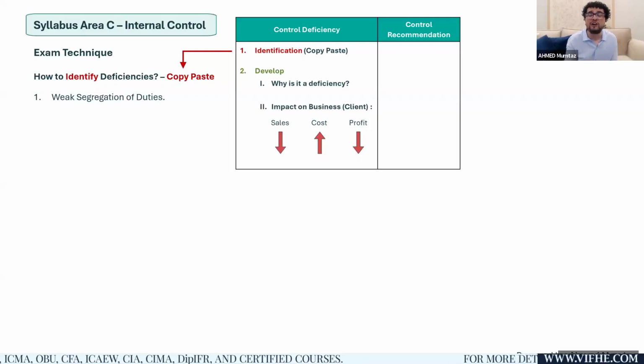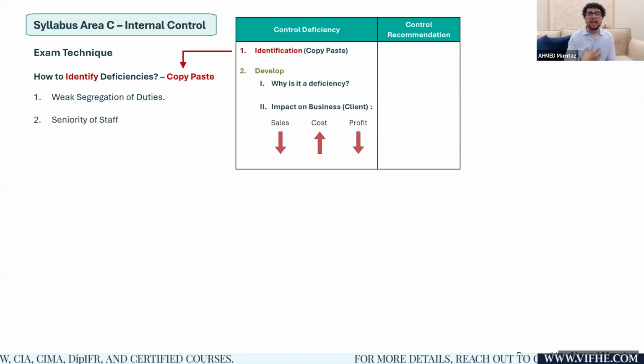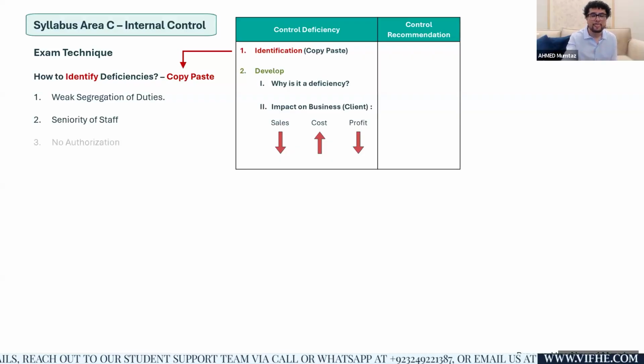So that's your first possible deficiency. If I am a junior clerk and I'm involved in something which should have been done by a senior experienced individual, there are more chances of errors committed by the concerned individual because he or she is not senior enough.